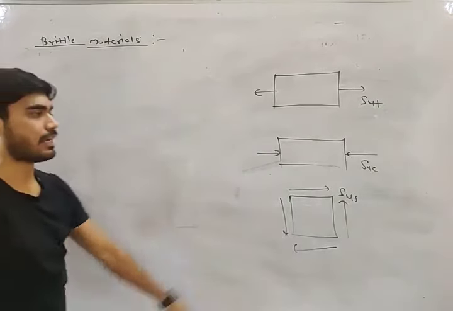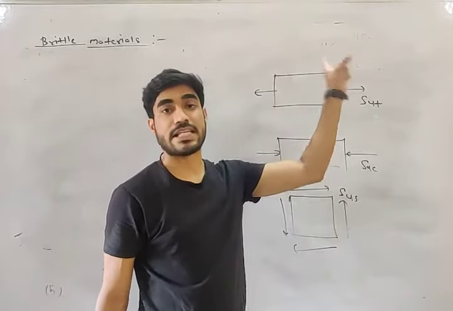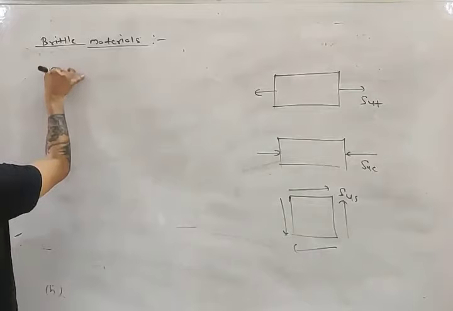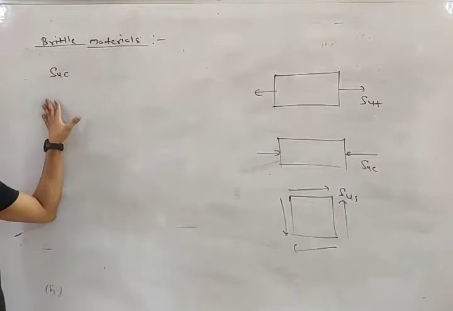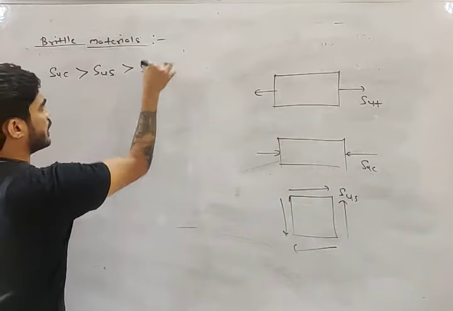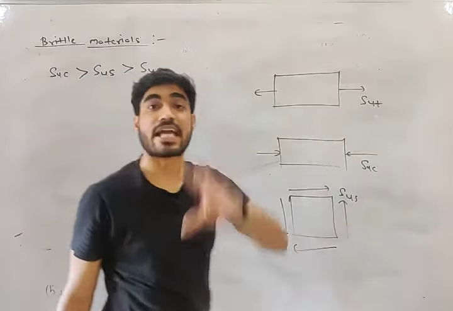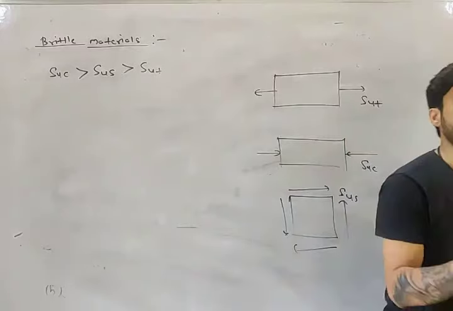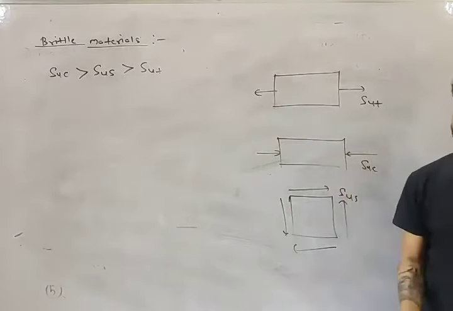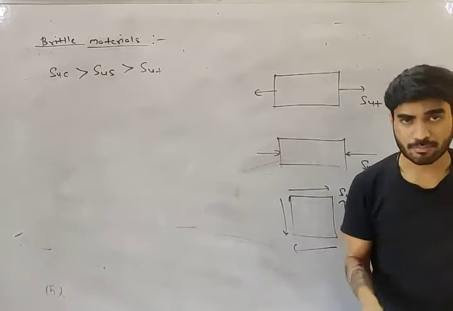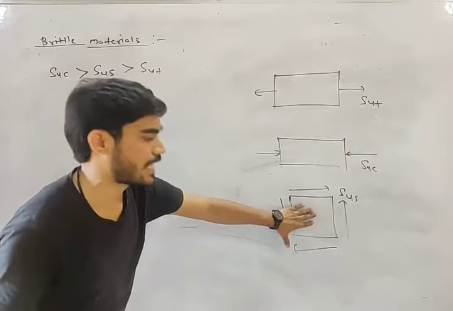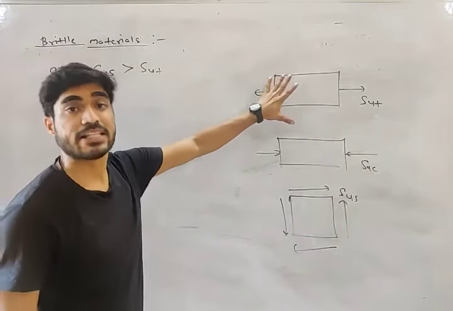So in case of brittle material, what is the order? We have seen this in strength of materials. For brittle material, maximum strength is in compression, then in shear, and then in tension. So brittle materials are weakest in tension, meaning normal stress. Brittle material fails under tension, under normal stress. They do not fail under shear, they fail under tension.